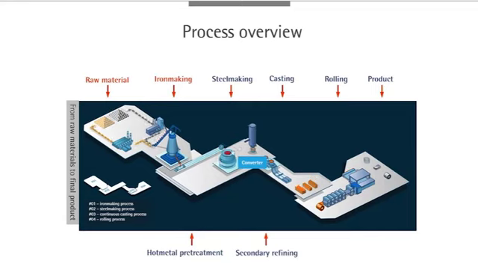The iron is converted into steel. The steel is further refined and cast. So with this step we make a semi-final product. The semi-final product is also further treated in a rolling process. Then steel makers sell this type of final product. In this lecture we go to the first part, raw materials and the iron making process.